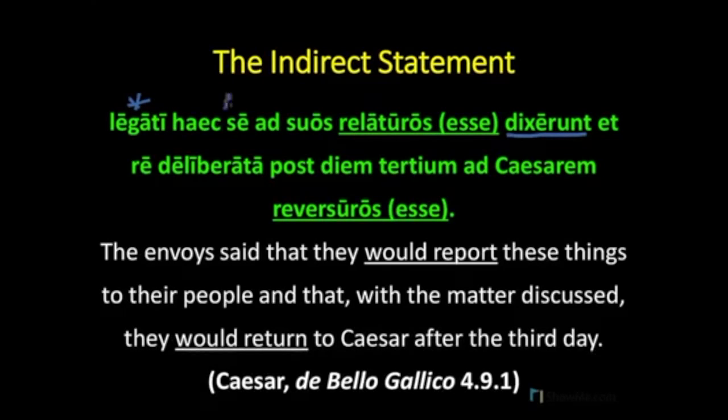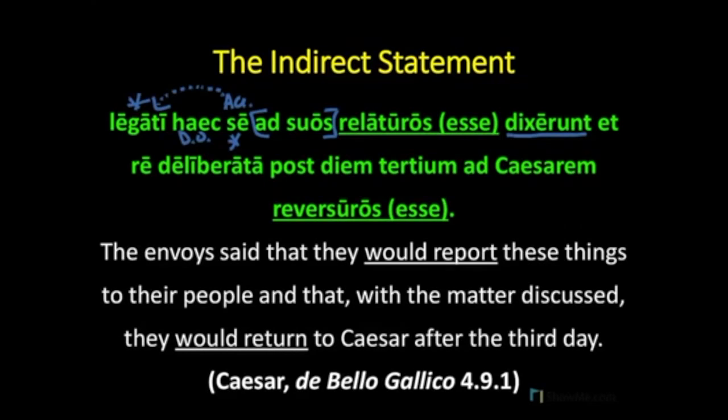Se is the accusative subject of the indirect statement, and it refers back to the subject of the main sentence, legati. So the envoys said that they would report these things, accusative direct object, to their own people. Notice how the action of the indirect statement, with a future tense infinitive, the action of the reporting, happens later than the action of the main verb, the saying.